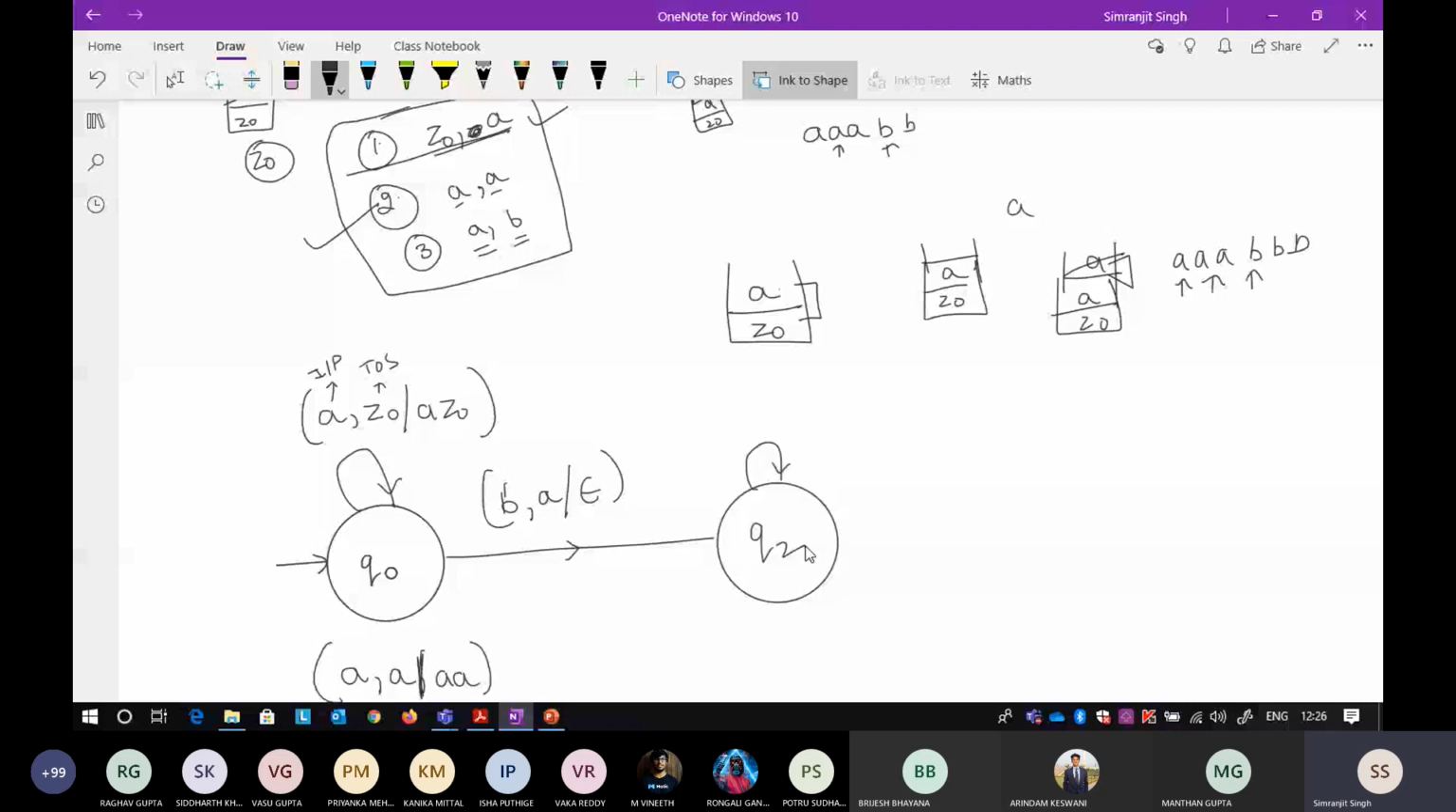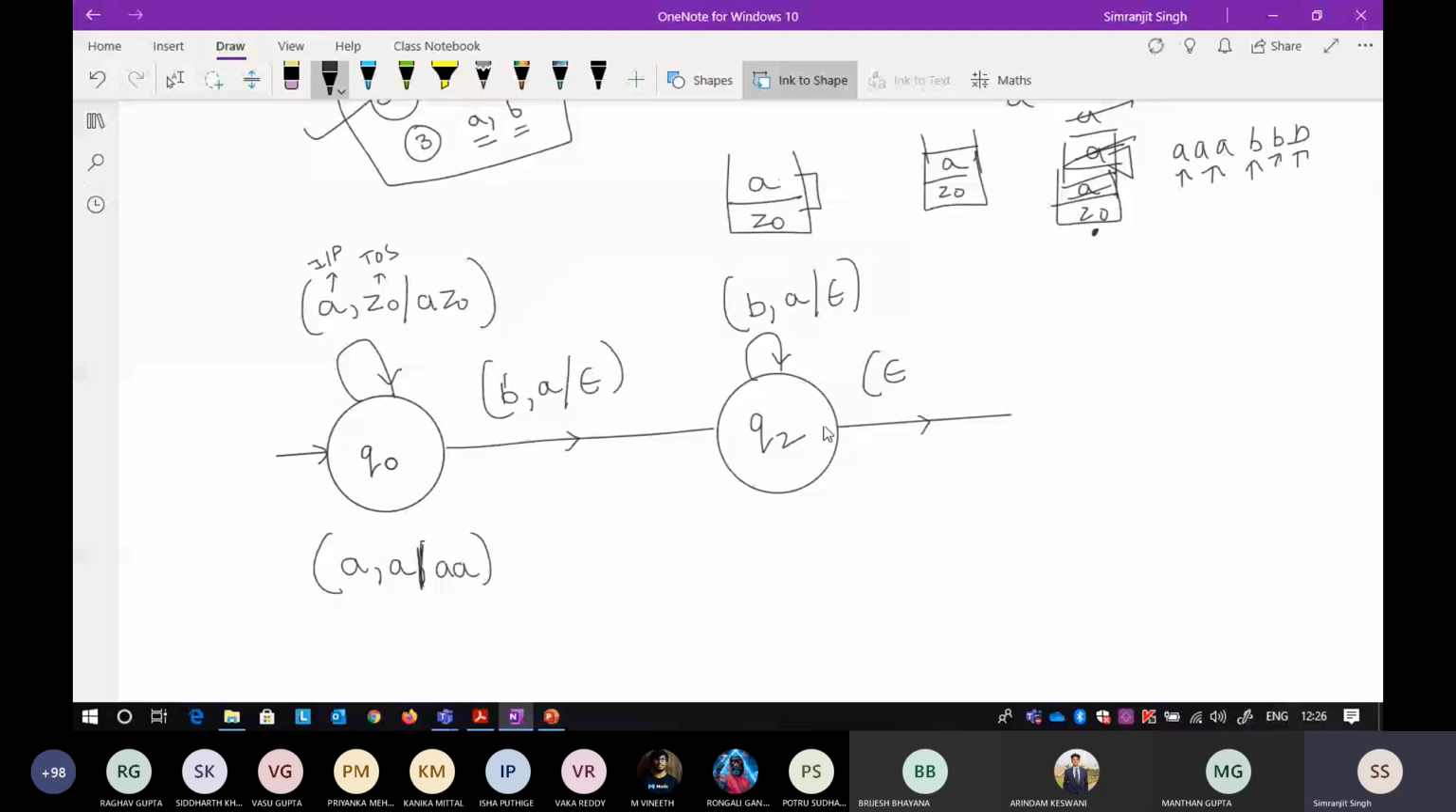I'm going to the state Q2. If there is again an input B and again there is A at the top of the stack, you pop it again. That makes sure all your A's will be popped. If there are three A's, this will be popped, this will be popped, this will be popped, and now you are standing at Z naught. This is where you have to go to the final state, so you put this epsilon move. Keep in mind that to go to the final state you always have to write the epsilon move here.